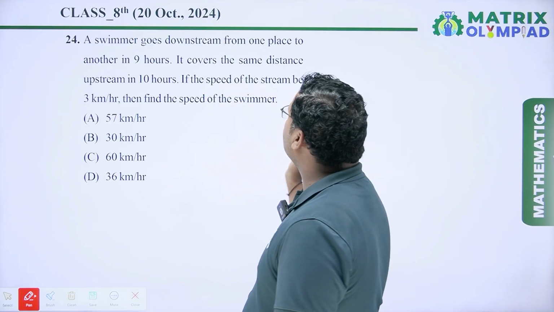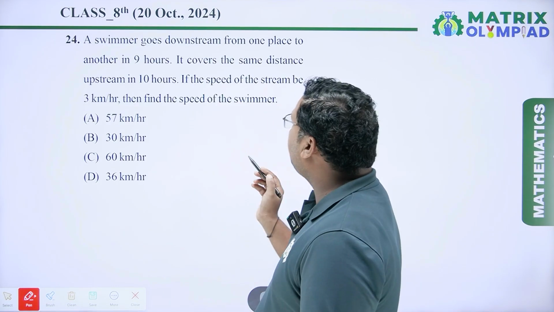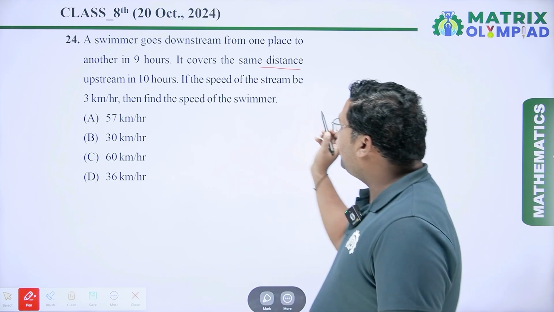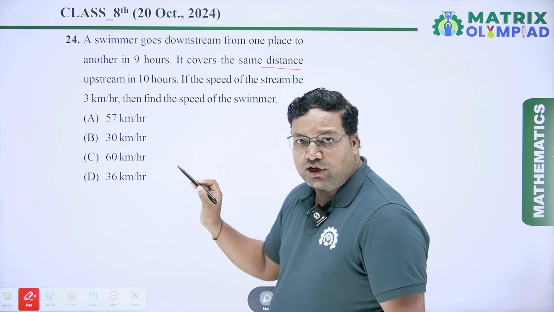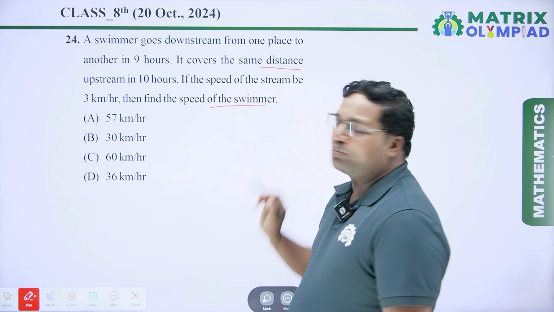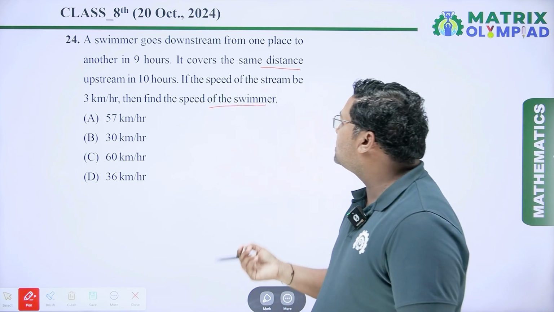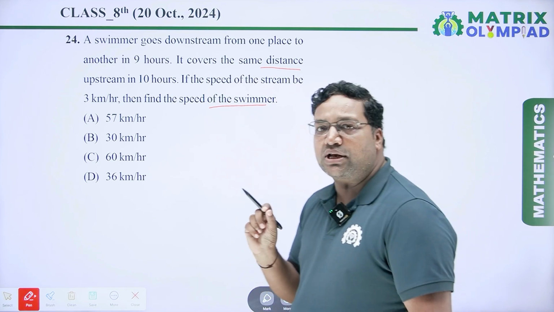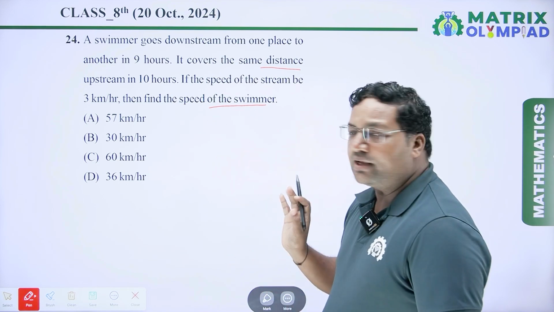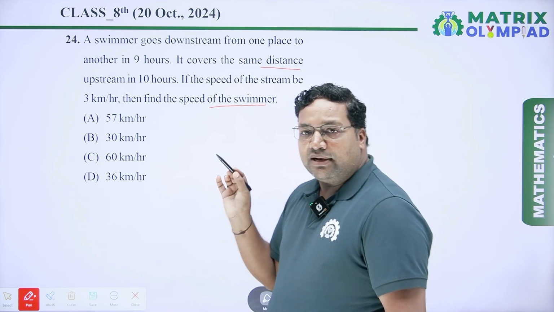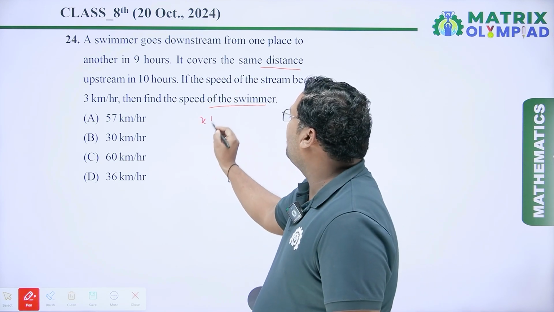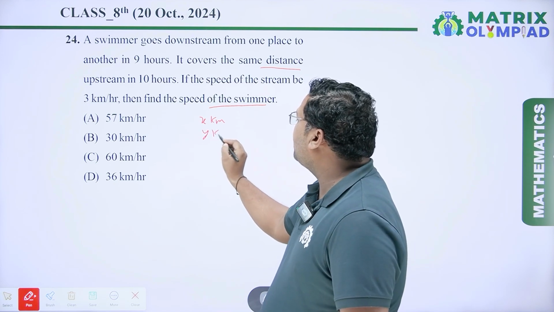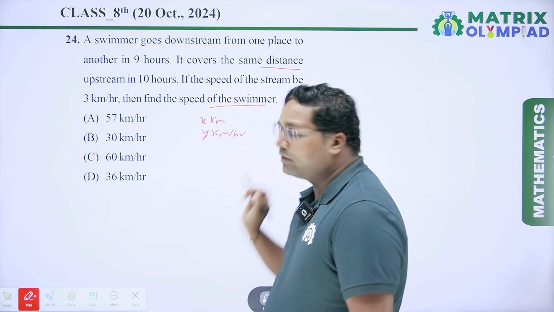A swimmer goes downstream from one place to another in 9 hours. It covers the same distance upstream in 10 hours. If the speed of the stream be 3 km per hour, then the speed of the swimmer is. So we have to find out the speed of the swimmer. Here it is given that in upstream and downstream, the distance will be the same. So we assume the distance covered is x kilometer and speed of the swimmer is y kilometer per hour.